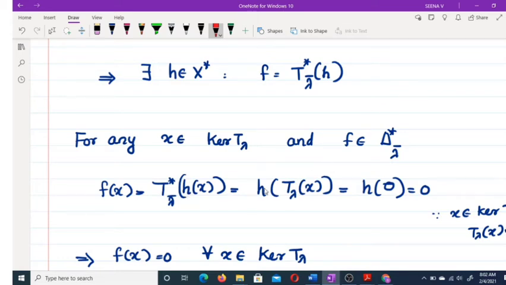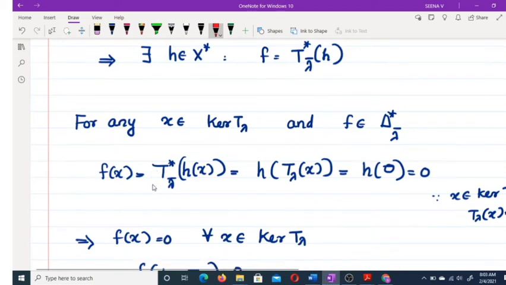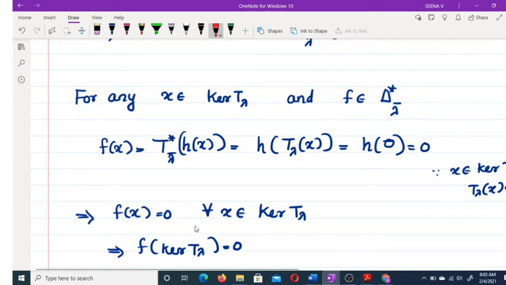That means here h of T lambda of x, but x belongs to kernel T lambda, therefore T lambda x equal to 0, therefore h of 0 which is equal to 0. Therefore for any x belongs to kernel T lambda, f of x equal to 0. That means f of kernel T lambda equal to 0.